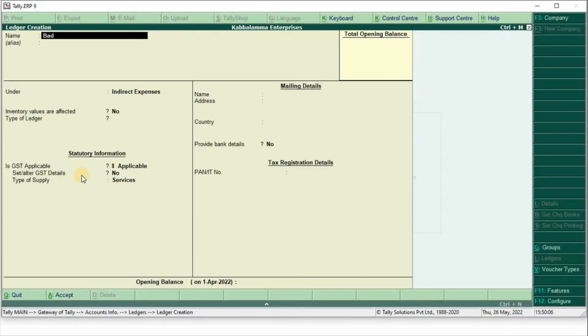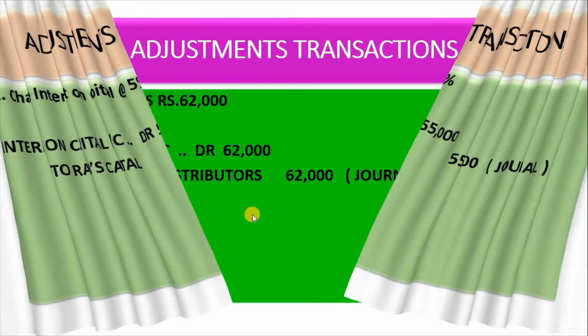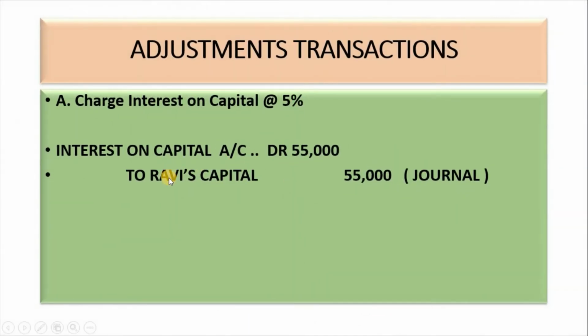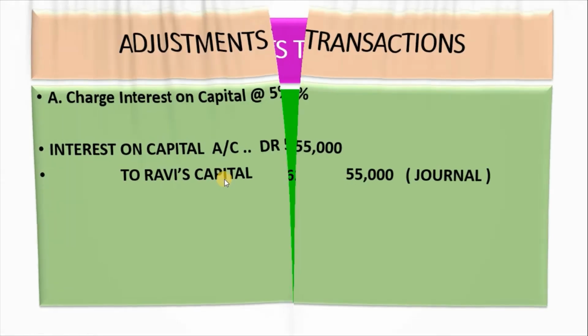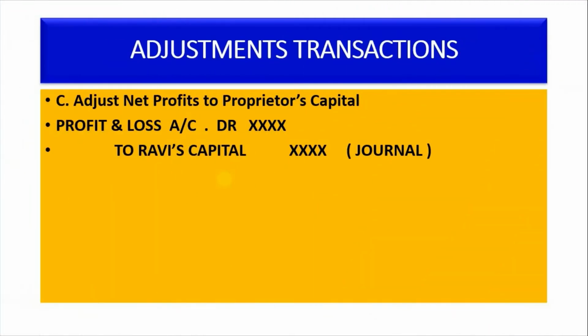Create bad debts. The party ledger is already created, and Ravi's capital is already created. Profit and loss account is a default ledger account in Tally, so don't create it.